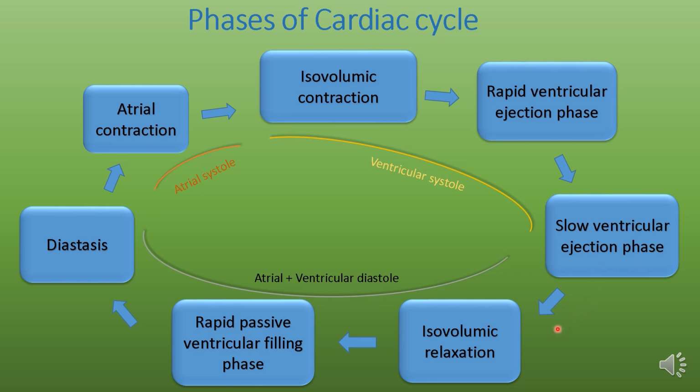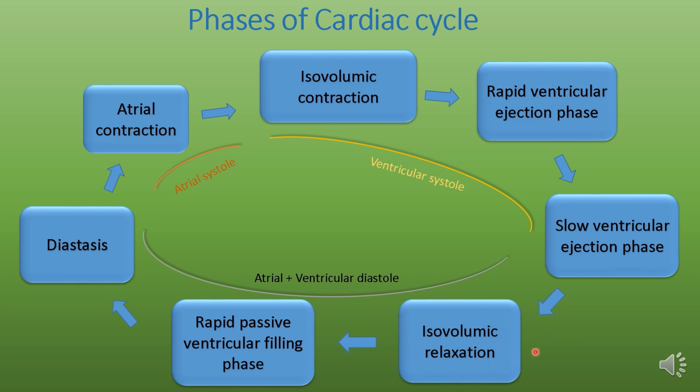Next is isovolumic relaxation. As the ventricles relax, intraventricular pressure decreases below the intra-aortic pressure and the semilunar valve closes, which produces the second heart sound. After the second heart sound, the isovolumic relaxation phase starts.